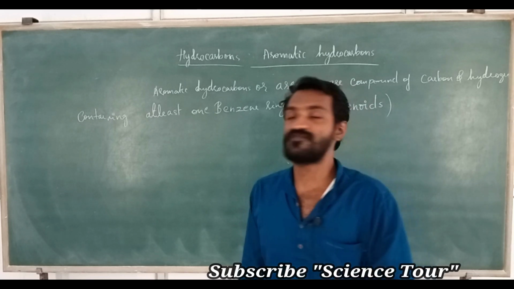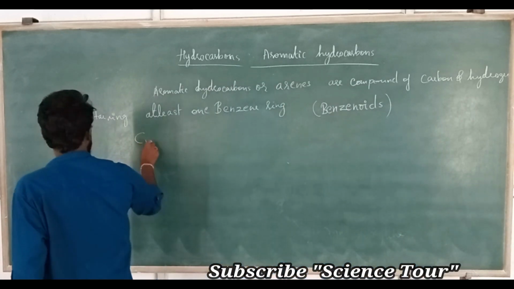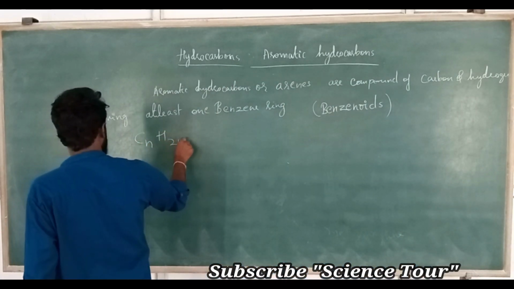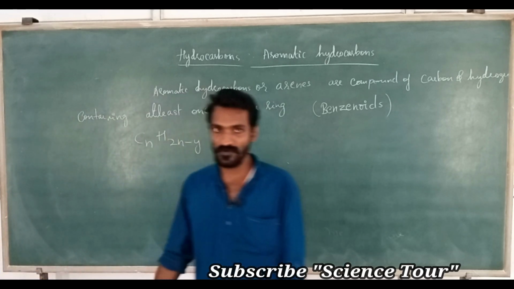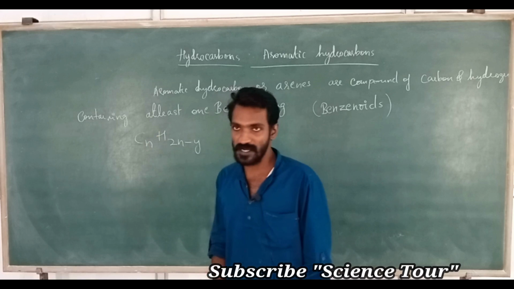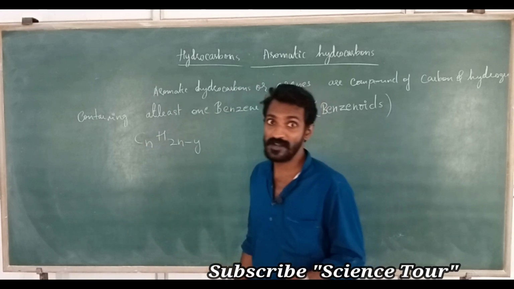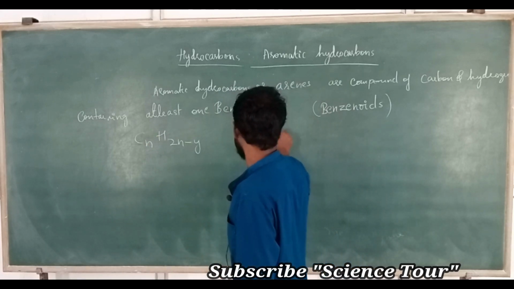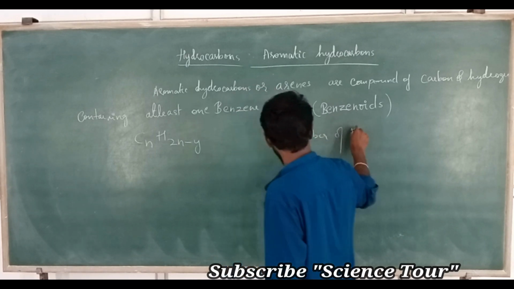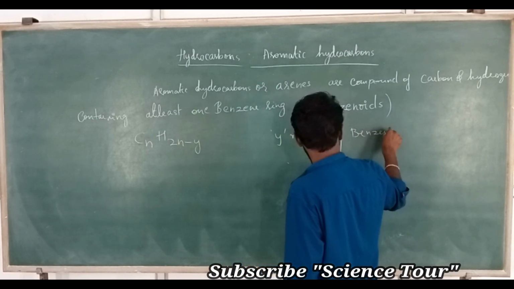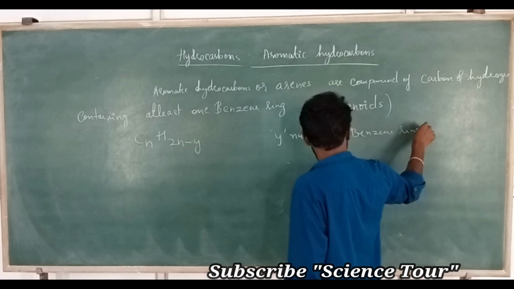And the general formula of this one is CnH2n minus Y. Here n means number of carbon atoms, and Y means number of benzene rings.